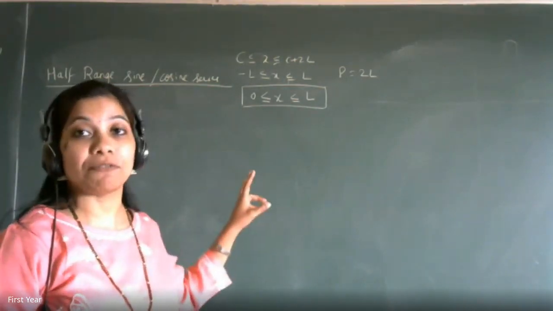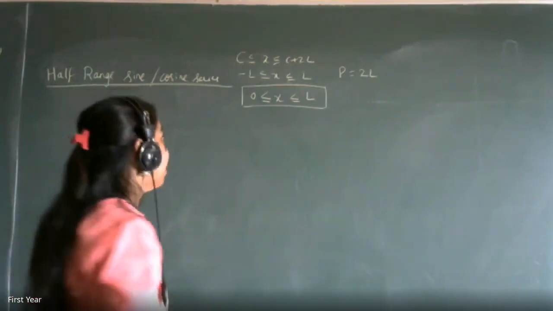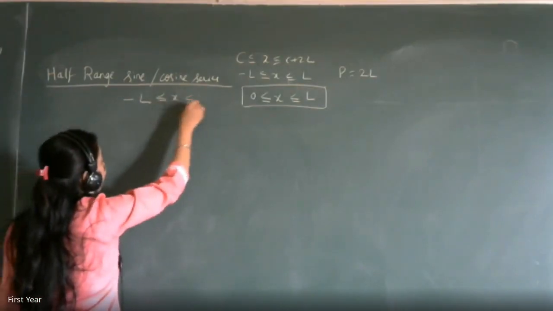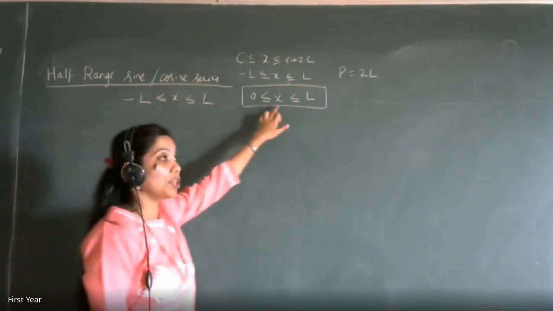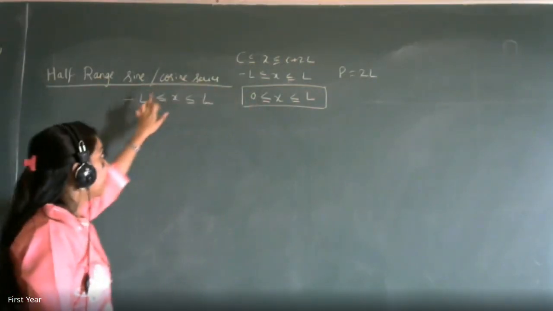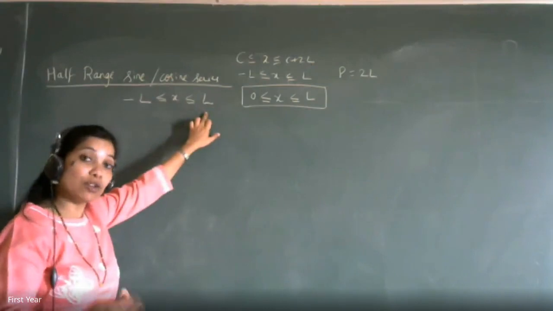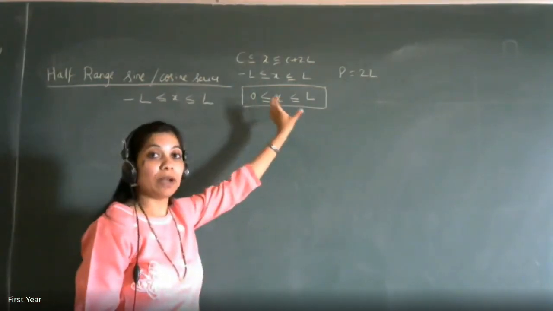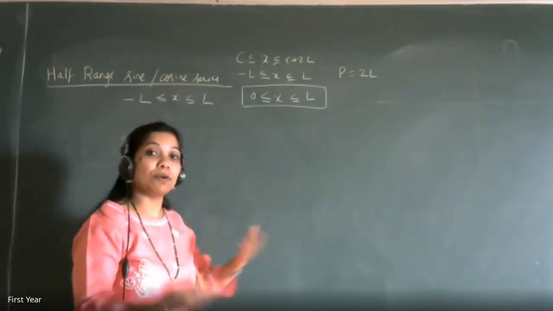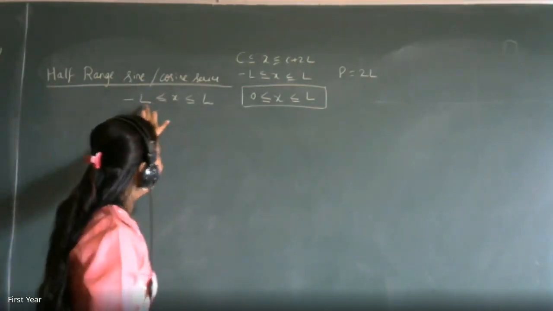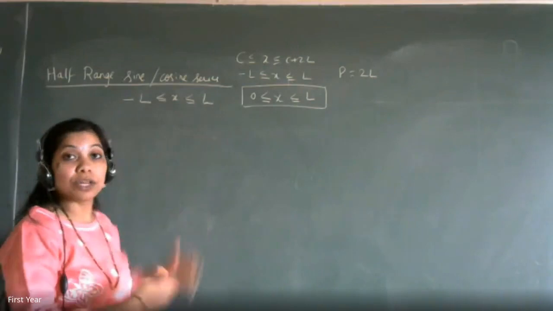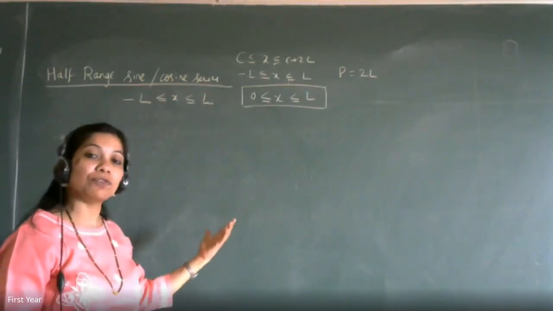So if this is the half range, what will be the full range? Minus L to L, very good. This will be the full range. So if I am given the function in this range, I'll be extending it to minus L to L. While solving, I'll use half range only, because in the question it will be given as half range. Why do we extend it to minus L to L? So that I can write down the formulas from the ones which we have already given.